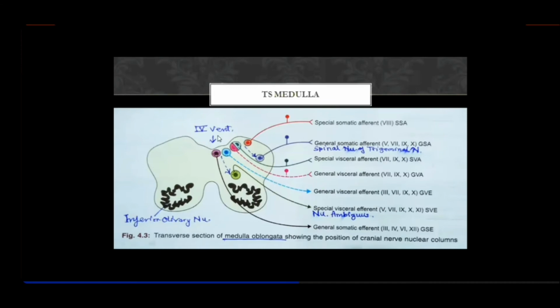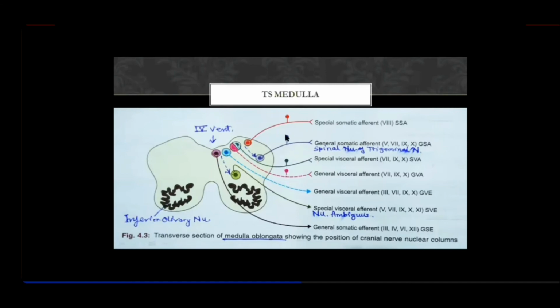Then the afferents. There were 4 afferents, but the medial 2 functional components, which are general visceral afferent and special visceral afferent, together join to form this functional column called the nucleus tractus solitarius, of which the upper half is by special visceral afferent, and the lower portion is by general visceral afferent. This is all you know.